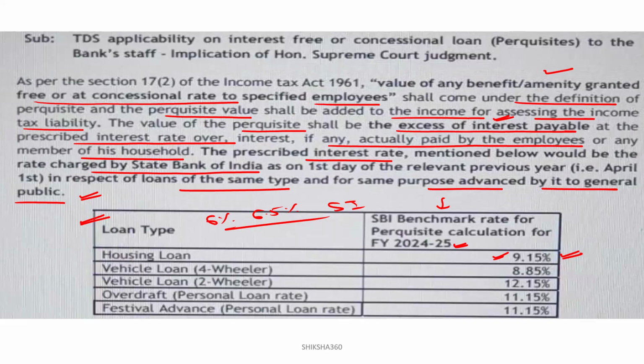Clear? Festival advance is a facility given by the organization to its employees free of cost. Clear? It is like some amount given free of cost to employees, like 50,000 or 60,000, depending upon the salary or the post of the employee. So here it will also be considered under the case of the perquisite. Clear? That is also the personal loan. Clear? The rate will be taken as 11.15. Earlier, basically, there was no criterion for that. It is interest free. Clear?